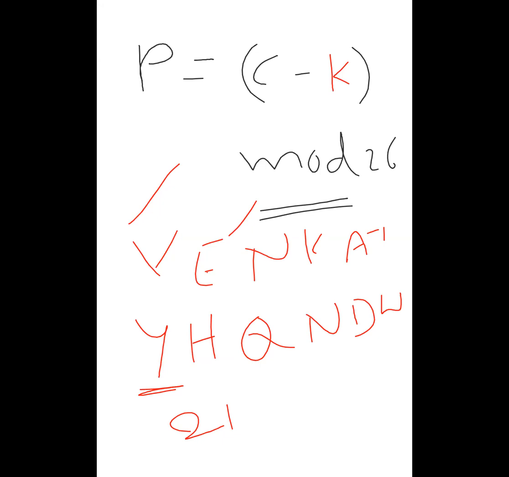Sir, do the letters A, B, C, D start from 0 or from 1? Yeah, from 0. Okay, sir. A will be 0, B will be 1, and Z will be 25.